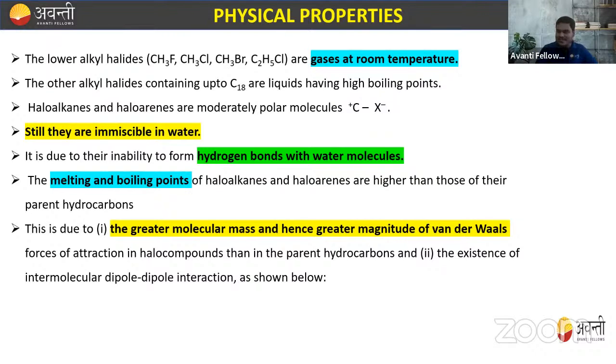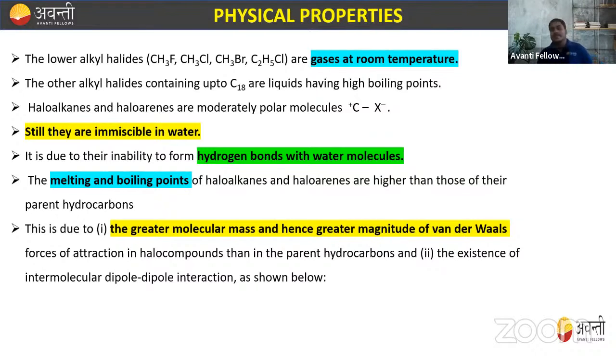Can anyone tell me the reason for this? Anyone? Yes, beta. Anyone wants to say anything about this? Because we know like dissolves like, which means something polar dissolves in polar, and water is a polar molecule. So water being polar, alkyl halides are supposed to dissolve in water because alkyl halide is also polar. But why are alkyl halides insoluble in water? Can anyone explain? कोई कुछ भी बोलना चाहता है इस पे?